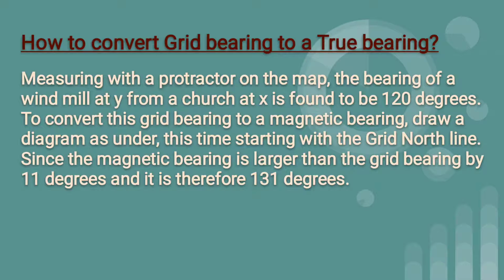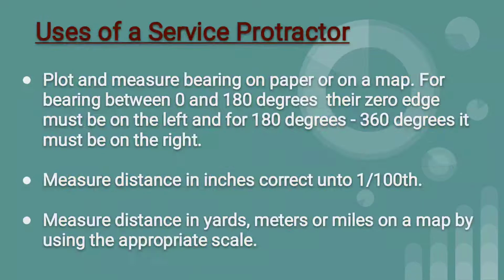How to convert a grid bearing to a magnetic bearing? Measuring with a protractor on the map, the bearing of a windmill at Y from the church at X is found to be 120 degrees. To convert this grid bearing to a magnetic bearing, draw a diagram as under, this time starting with the grid north line. Since the magnetic bearing is larger than the grid bearing by 11 degrees, it is therefore 131 degrees. Uses of a service protractor.